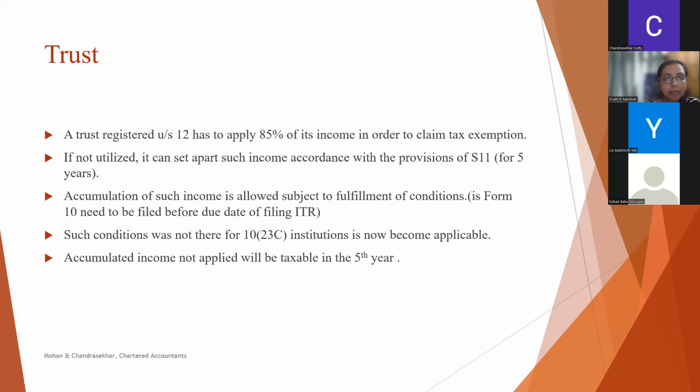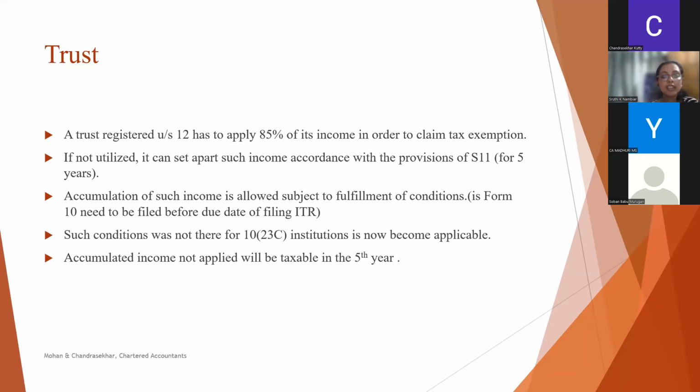Then some amendments regarding trusts and institutions. We know a trust registered under section 12 has to apply 85% of its income in order to claim tax exemption. We have a provision that if this 85% is not utilized in a year, we can set apart such income in accordance with section 11 for 5 years. And we can claim exemption, but we have to fulfill some conditions. That is, we need to file a declaration before the due date of filing ITR for claiming such exemption.